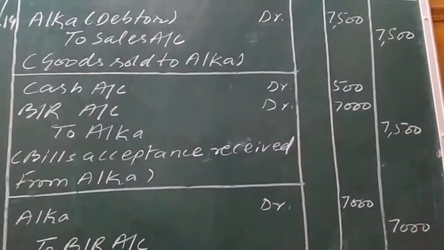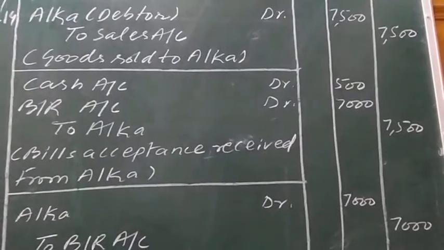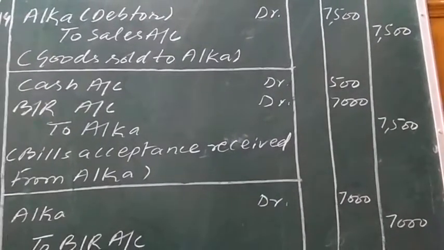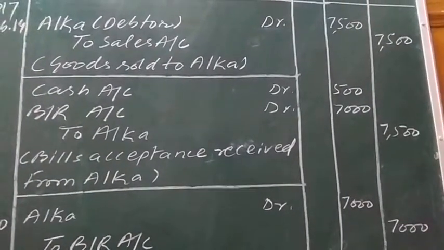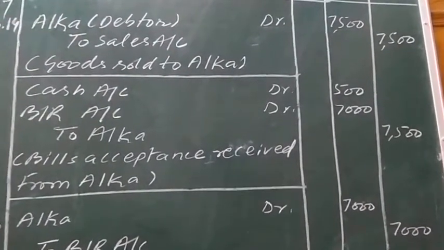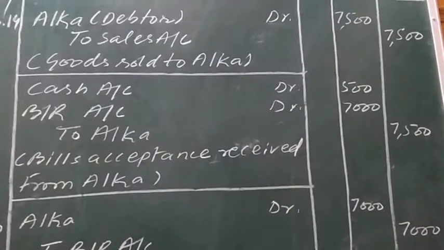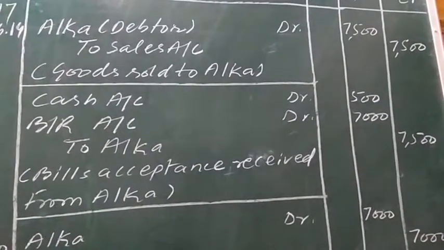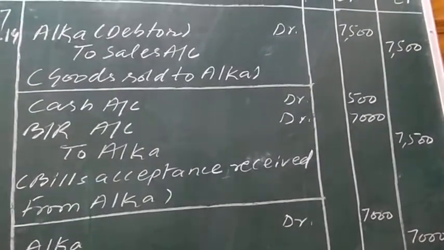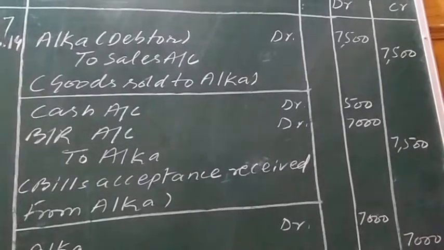The journal entry which we usually pass is bill receivable account debit to Alka. The same journal entry will be passed here. The place of Alka, the debtor, will be occupied by another asset known as bill receivable, and as per the rules of debit and credit, bill receivable will be shown on the debit side, and Alka, whose place is being occupied by bill receivable, will decrease.